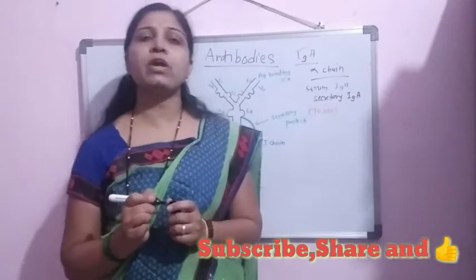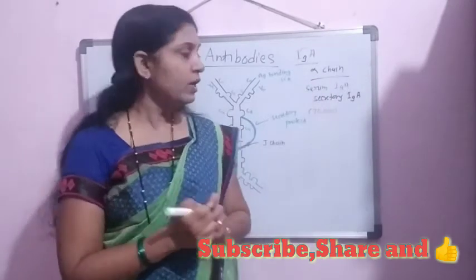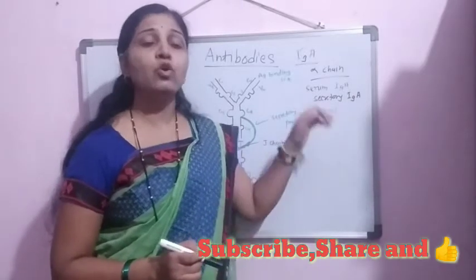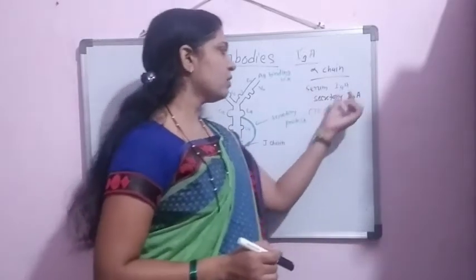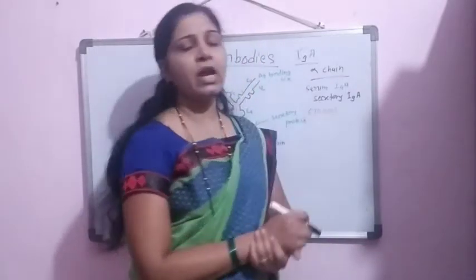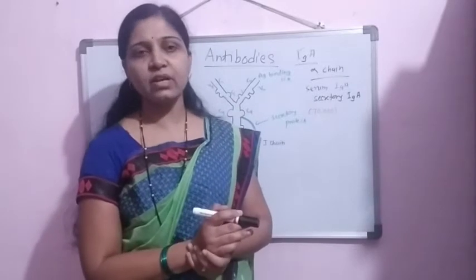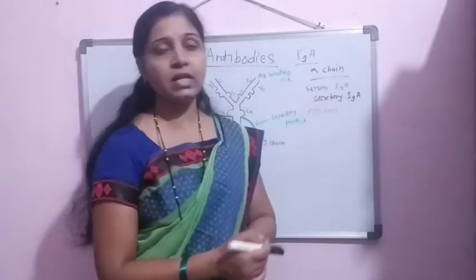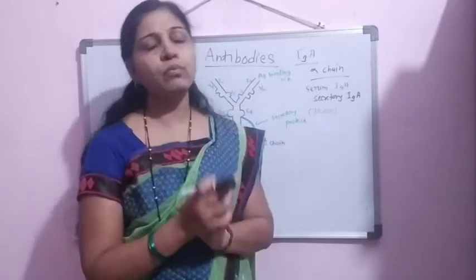These are the two main forms of IgA. The secretory form is mostly present in the body secretions, and IgA is mostly present in the dimeric form. It may be present as a monomer, but the secretory IgA must be present as a dimer, that is two monomeric units.